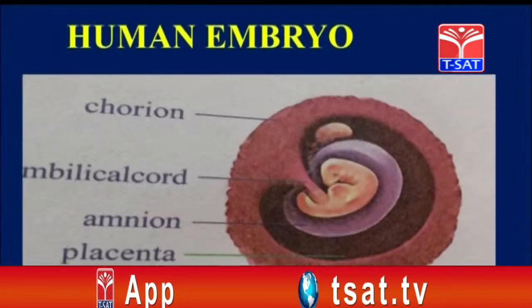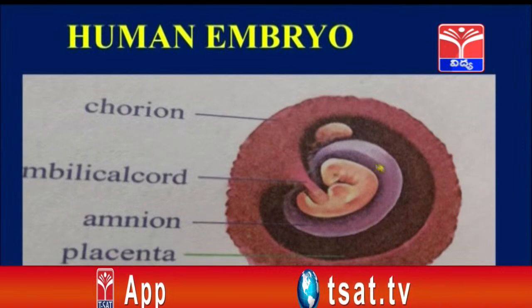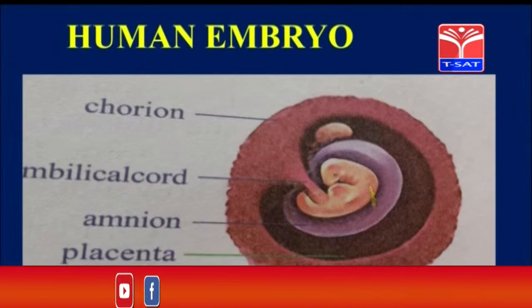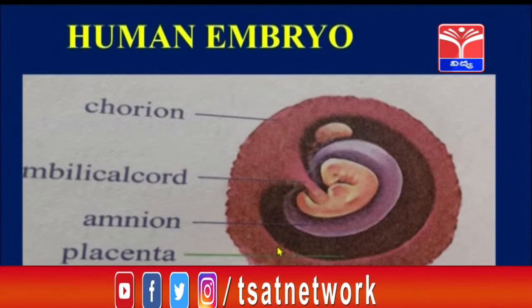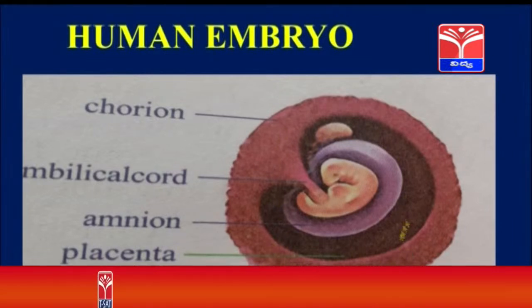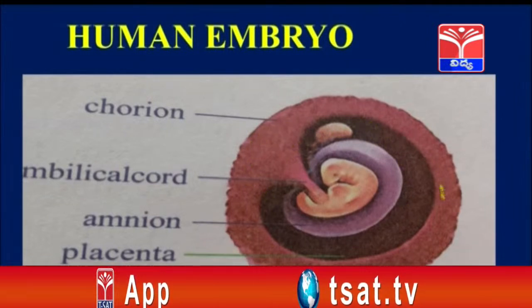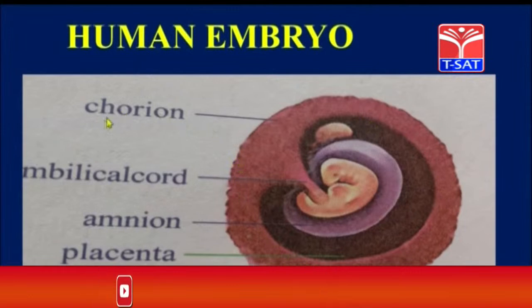And this is the human embryo. See here, this is the embryo, and after developing, it slowly forms some membranes around it. There are different types of membranes surrounding the embryo. The outer membrane which is present is called the chorion.